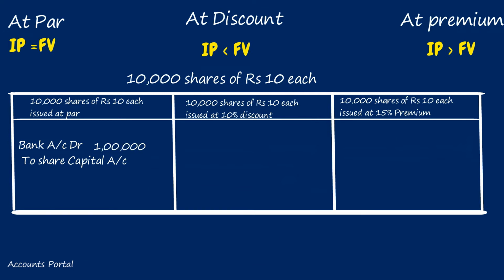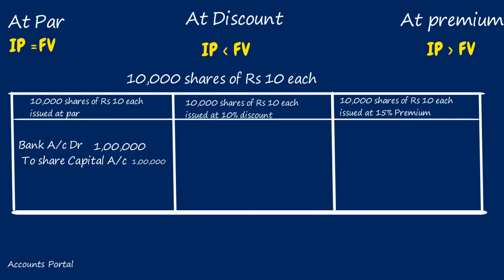Dear students, case B, 10,000 shares of rupees 10 each issued at 10% discount. Now the question arises, on what value should we apply the discount percentage? Always, discount percentage is applied on face value. What is the face value? 10 rupees. Discount percentage 10%. 10 into 10%, how much? 1 rupee. For each share, the discount allowed is 1 rupee.